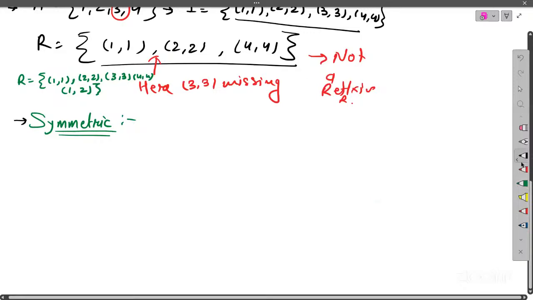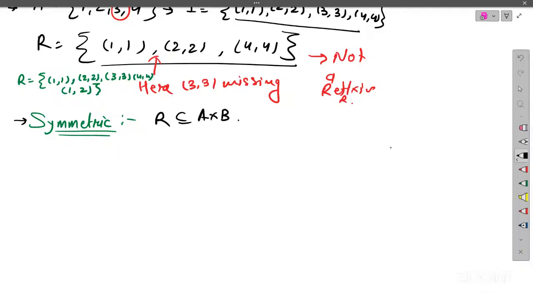Okay, so now let's go to symmetric one. Symmetric relation means, again, suppose I have a relation over A cross B. Then this relation is said to be symmetric if we have any pair (A, B) belonging to R, then its symmetric pair, (B, A), should also belong to R. If we have such a relation, then it's known to be a symmetric relation.